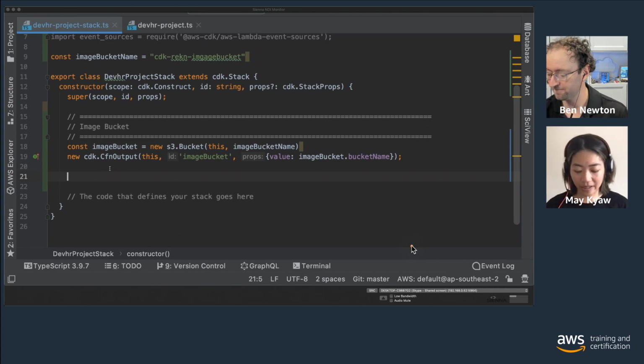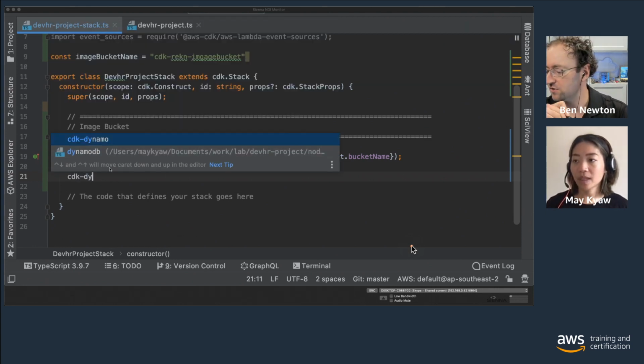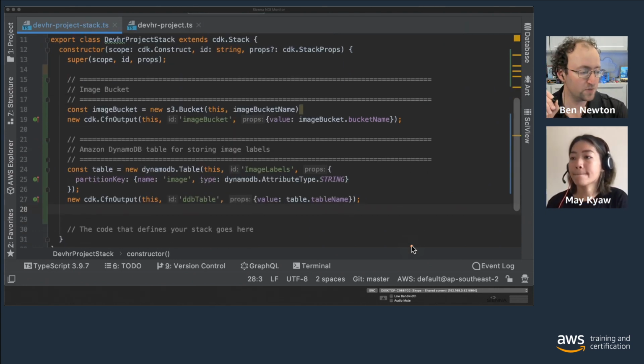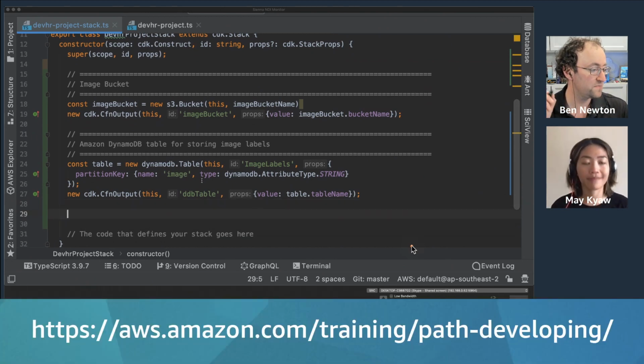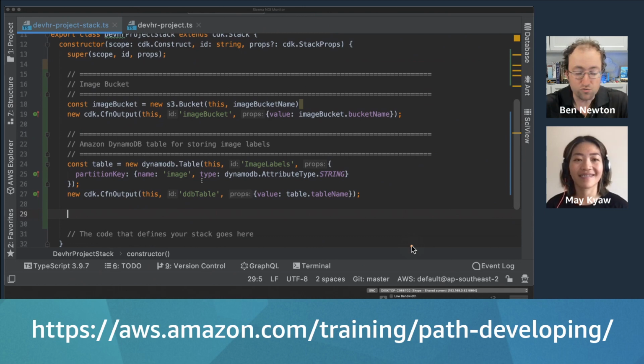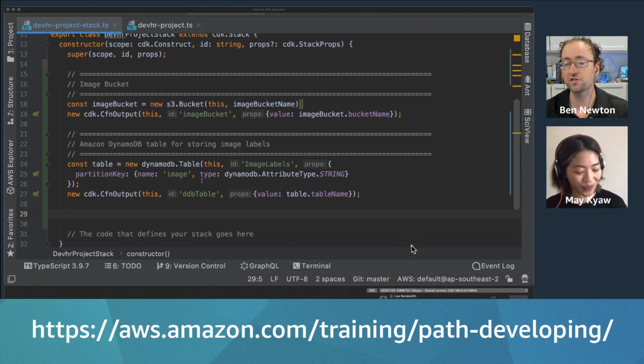Is the DynamoDB. So just going through this now, if you have any questions or you want to dive deeper, please remember that we do have 3-day courses designed around the developing path, around developing on AWS, which is a 3-day intensive course to learn the ins and outs of all of this end to end.